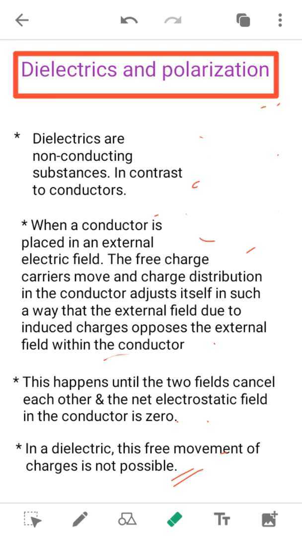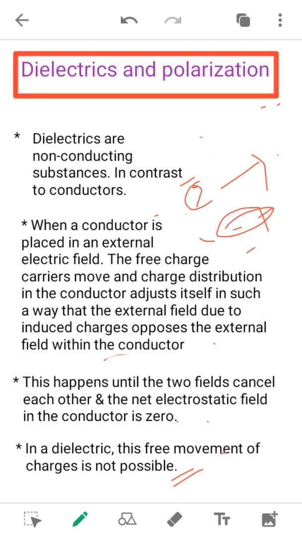That means die means two, right? So die means two, and there are two charges which are opposite in polarity. That means they are unlike charges, that is positive and negative. So the dielectrics are the substances which have two charges, or they are also known as dipoles. There are two types of dielectrics that we will discuss in the next slides.